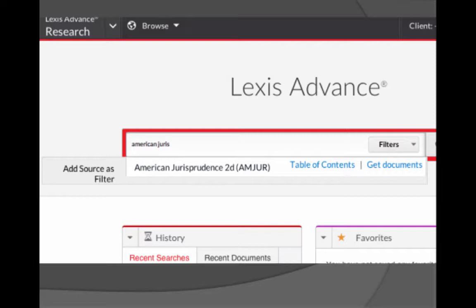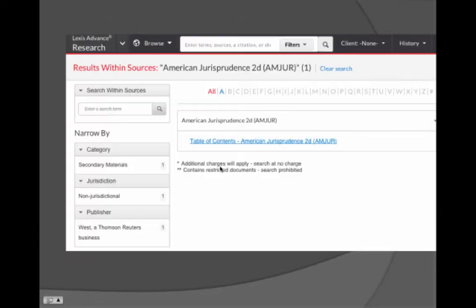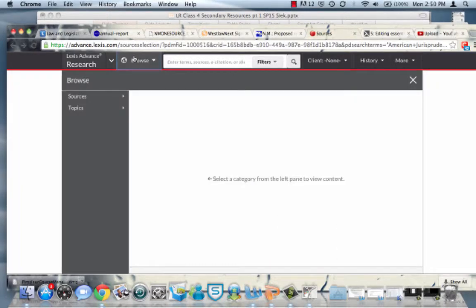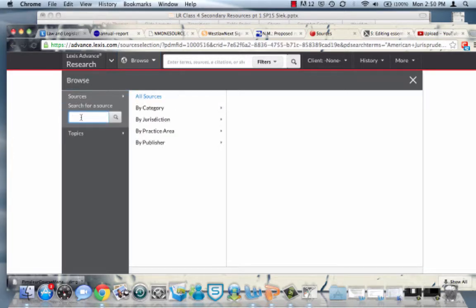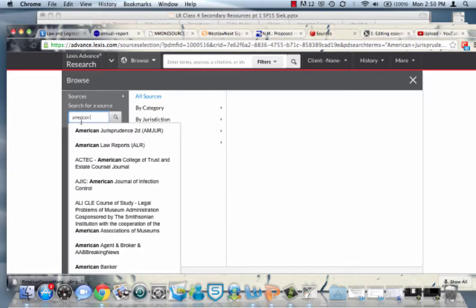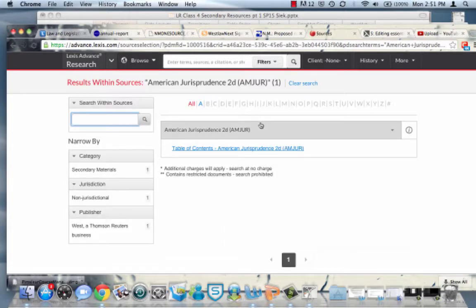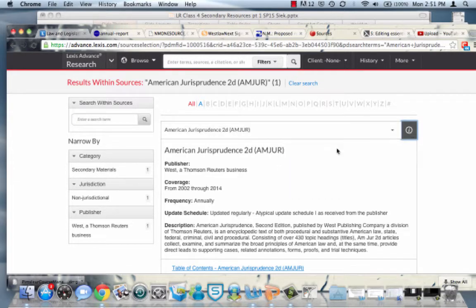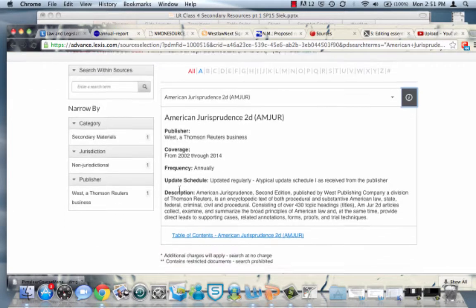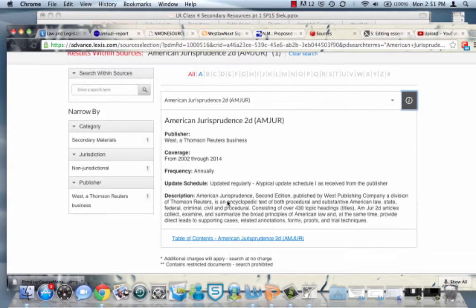If you go on Lexis Advance and start typing things in the word wheel in the main search box of the home page, it'll actually suggest to you that particular resource that you can search. If you go on Lexis Advance and you actually browse by sources, this Browse tab right here, click on Sources, find a source, American Jurisprudence, and the word wheel brings it up. You search that source. Here's the scope note, by the way, this I symbol. If you click on that, it'll actually give you the coverage is from 2002 to 2014. It's updated regularly, and the frequency is annual. So that's the information note.